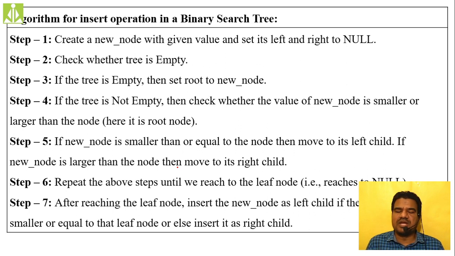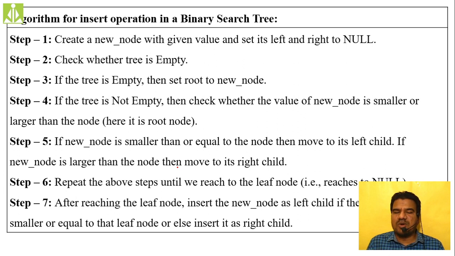First of all, we have to create a new node. From a programming point of view, we create a new node and make both left and right null. Then check whether the tree is empty or not. If the tree is empty, make the newly created node the root node. If the tree is not empty, then check whether the new node data value is smaller than the root node or bigger than the root node.